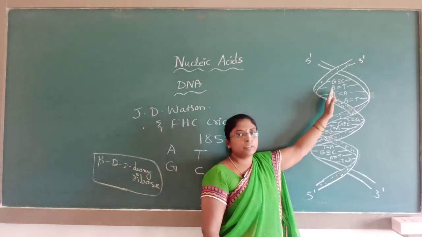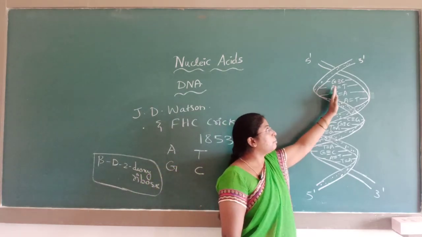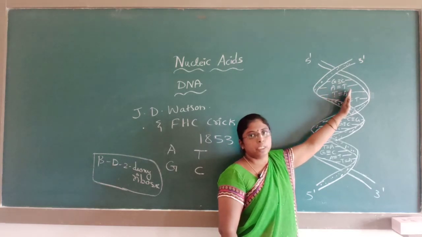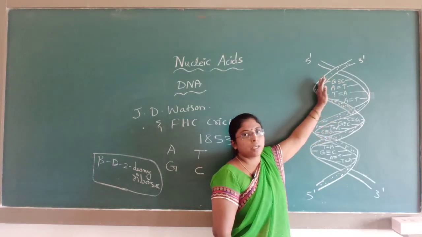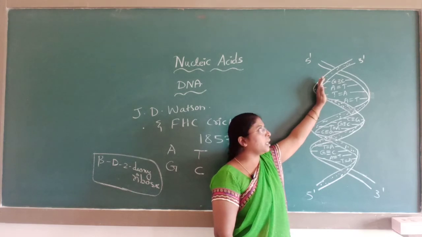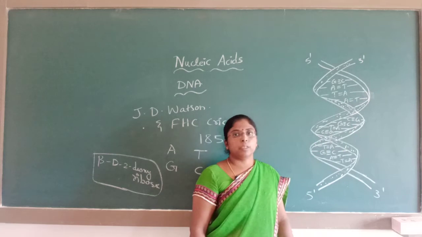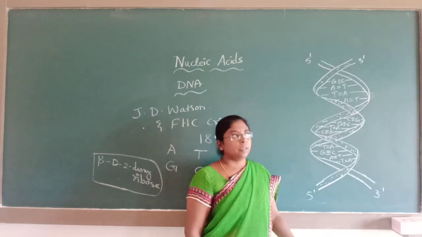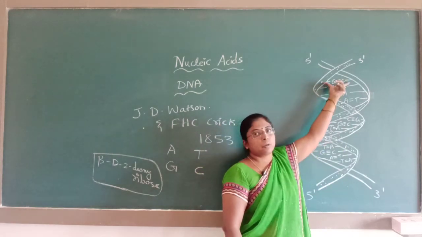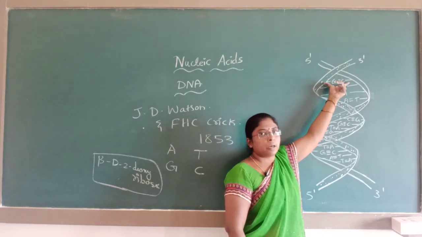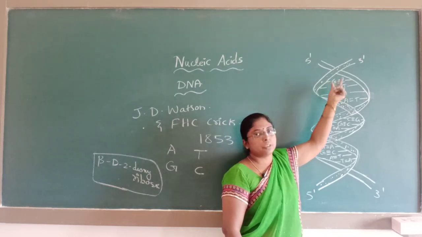The nitrogenous bases are placed complementary to each other. One polynucleotide strand is complementary with the other polynucleotide strand. These two twisted polynucleotide strands are held together by the nitrogenous bases.